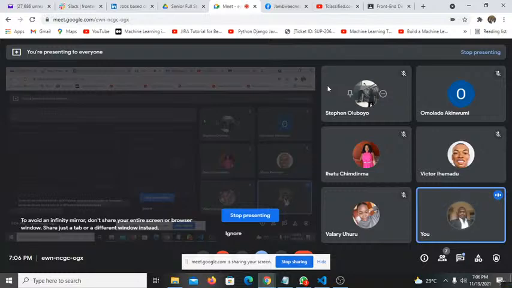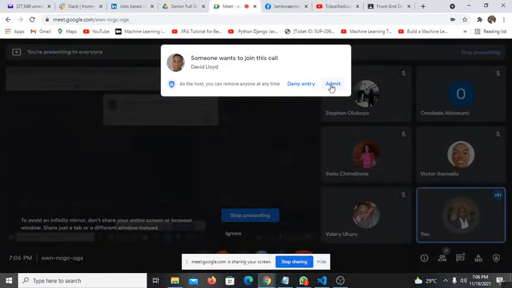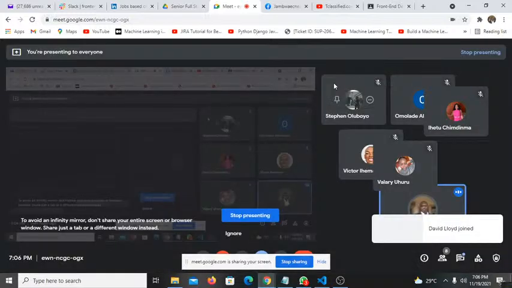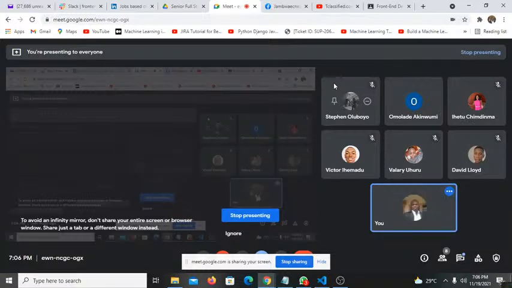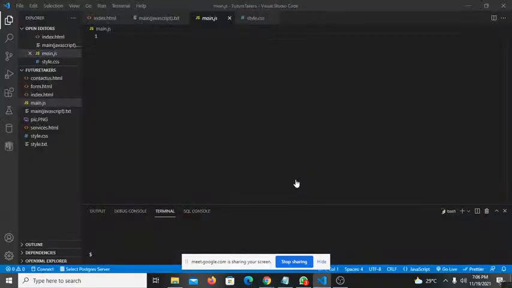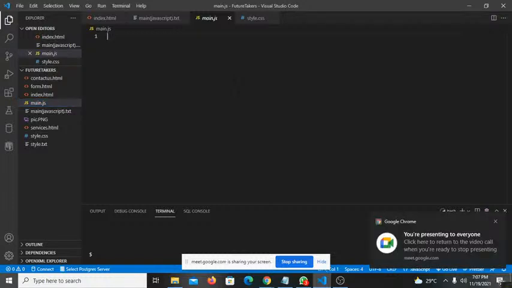Okay. So please, if you can see my screen, can you confirm that you can see my screen so that I can quickly share my VS Code so that we can start coding from scratch? I can see your screen. Okay, thank you. So please, can you see my VS Code? Yes, I can.